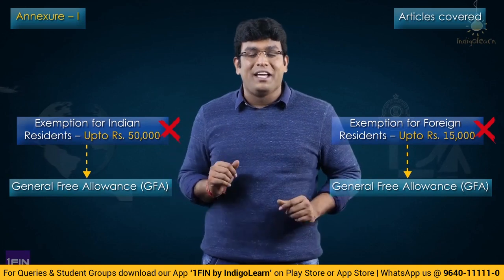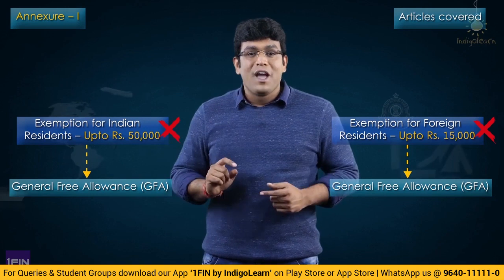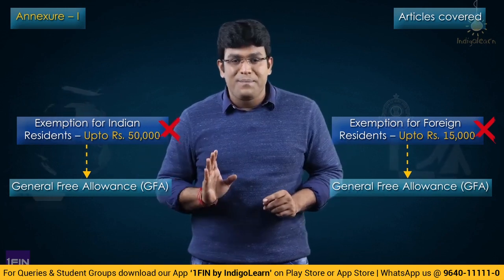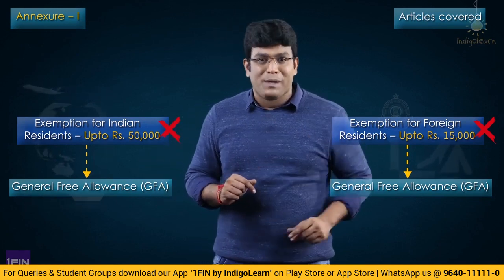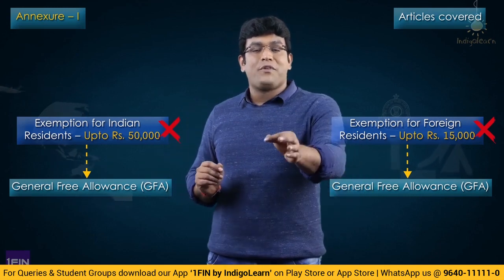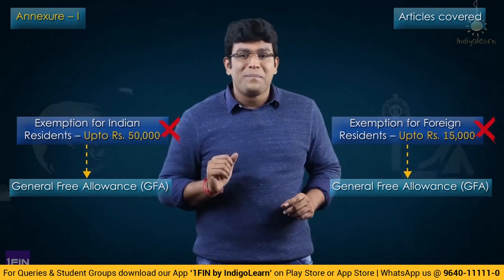The General Free Allowance is basically 50,000 for Indian resident, foreigner residing in India, or tourist of Indian origin, and for a tourist of foreign origin, the GFA limit is 15,000 rupees. But one point to be noted and kept in mind is that this GFA limit will not apply for articles covered under Annexure 1. Now what are those articles? Let me tell you, my dear friends, there are totally 6 items covered under Annexure 1.